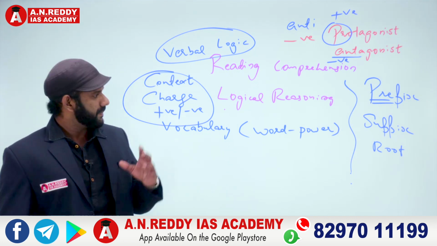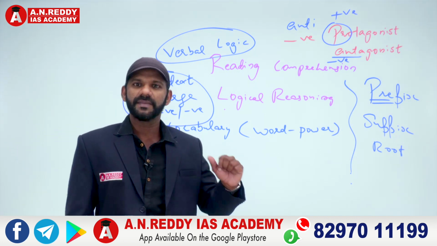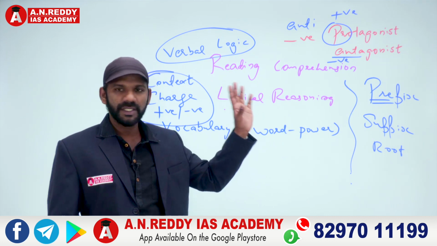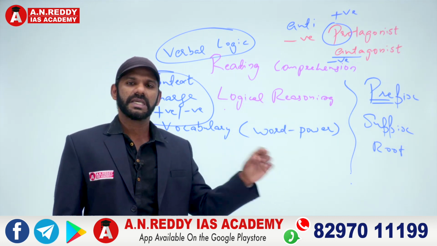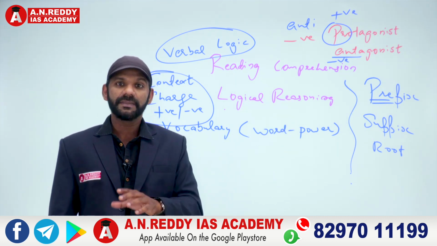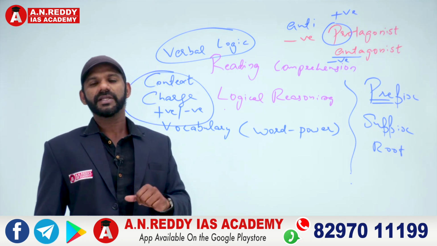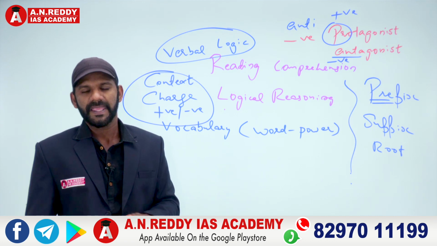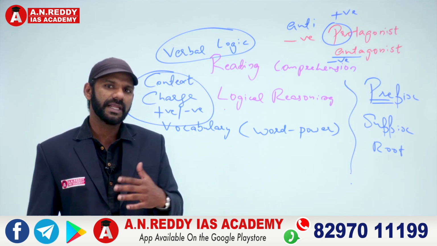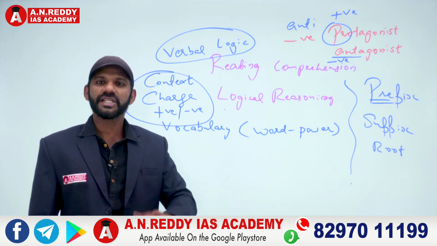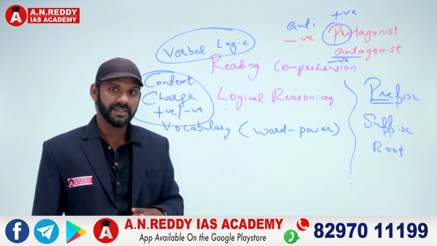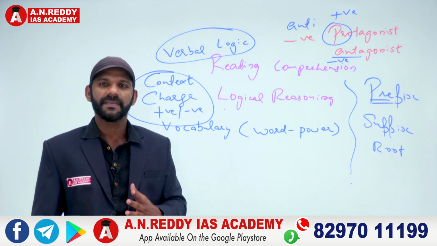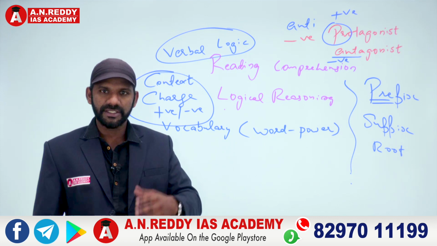Now, as I said, in case you're planning to build your vocabulary, you start with the commonly used prefixes, suffixes, and roots. When you learn a prefix, you learn the meaning of it. From the meaning, you can surely get to know whether that prefix is negatively charged or positively charged. Then learn 4 to 5 words related to that prefix. And make sure that you use those words while speaking or while writing, in fact, in your daily life.